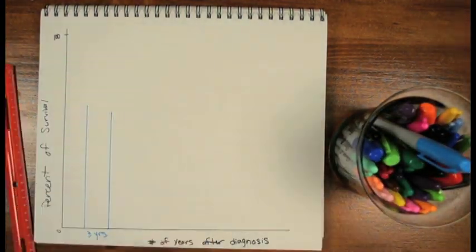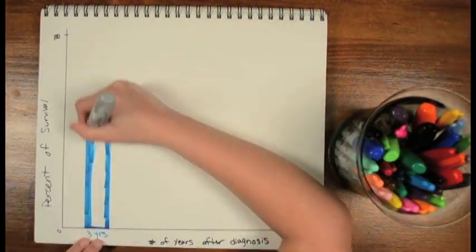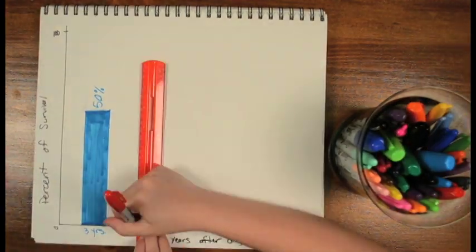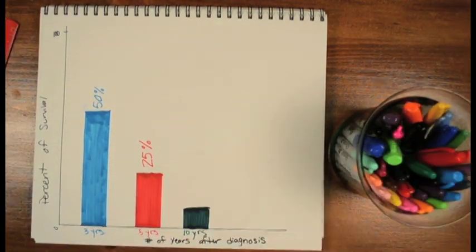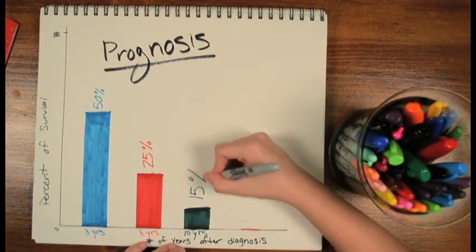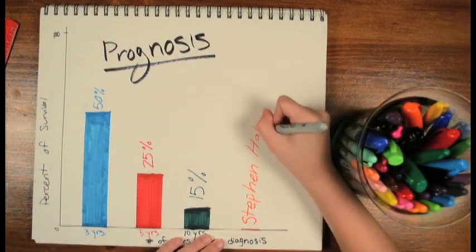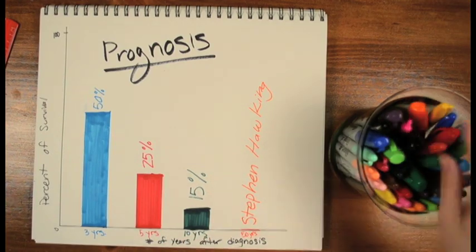This next graph shows the number of years after diagnosis an ALS patient can expect to survive. About 50% of people with ALS will survive 3 years after diagnosis. This drops drastically to 25% who will survive 5 years, and only 15% of people will survive 10 years. Very few people will survive the Stephen Hawking 50 years with ALS.